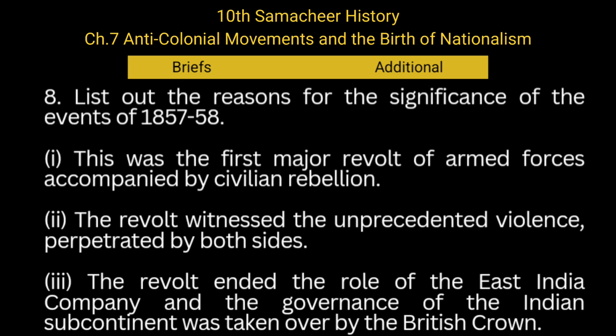List out the reasons for the significance of the events of 1857-58. This was the first major revolt of armed forces accompanied by civilian rebellion. The revolt witnessed unprecedented violence perpetrated by both sides. The revolt ended the role of the East India Company, and the governance of the Indian subcontinent was taken over by the British Crown.